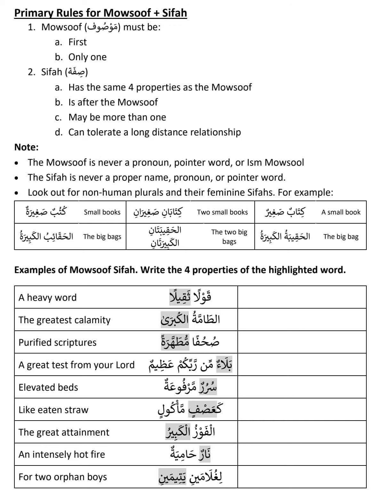Okay, the final one is Kutubun Saghiratun. Kutubun Saghiratun, Mawsuf Sifa. This is the tricky one. So Kutubun, we'll analyze the four properties of Kutubun. Kutubun, un sound, Rafa, is the easy one.